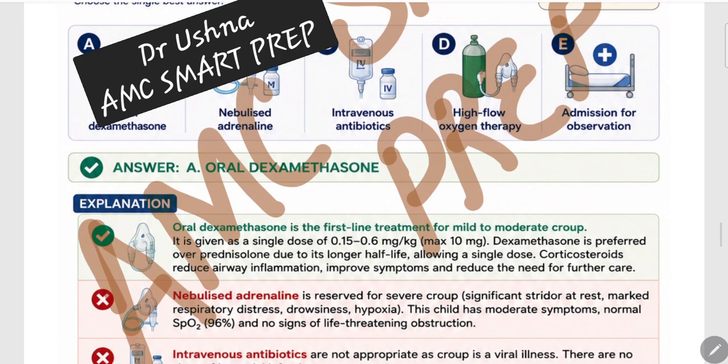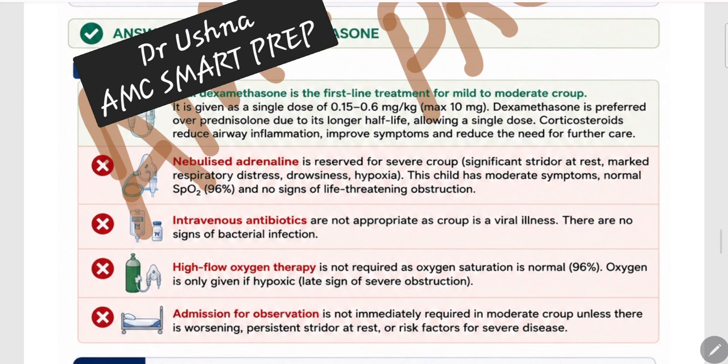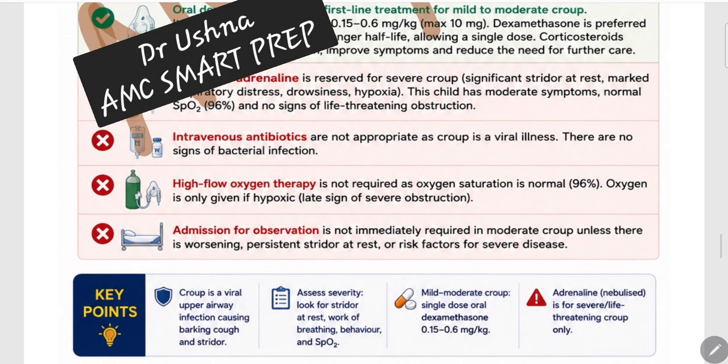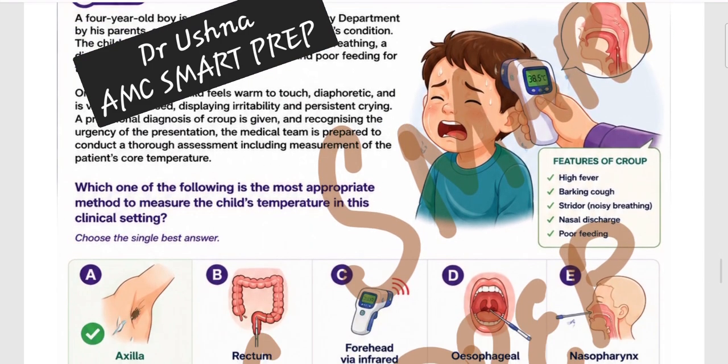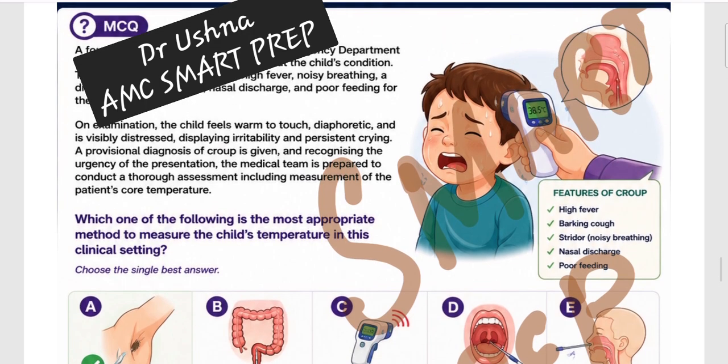Remember, whenever you are dealing with the mild to moderate category, we are concerned with oral dexamethasone. So this is a moderate category, but yes, you have to give oral dexamethasone therapy, not the nebulized adrenaline. This is basically the approach to the questions. So the answer is going to be oral dexamethasone.